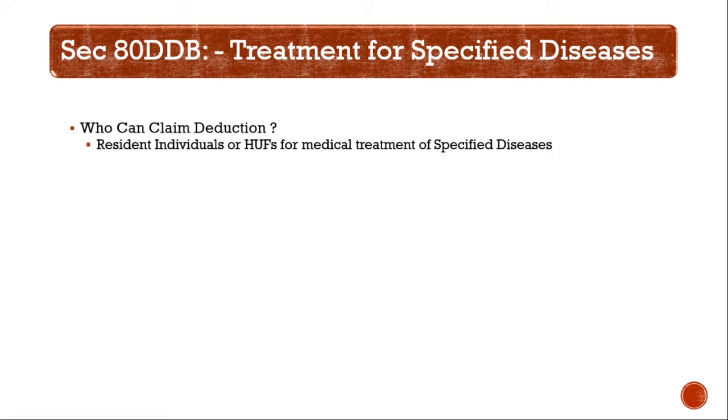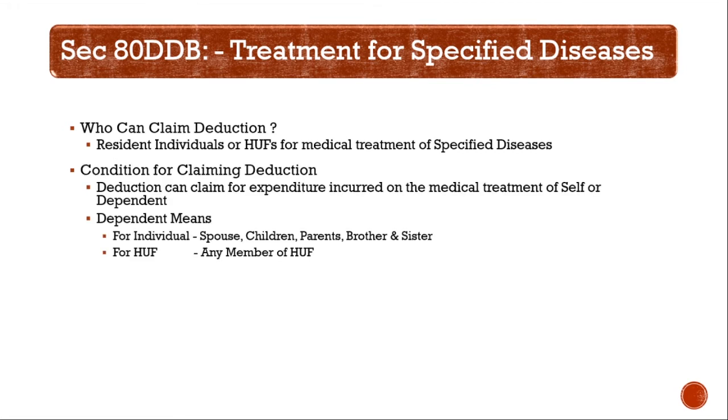Specified diseases like neurological diseases, malignant cancer, chronic renal failure, or hematological disorders, etc., are covered here. Make a note that merely having the disease does not qualify you to claim this deduction. You have to take medical treatment for the same. What does person mean here? Person means a resident individual or a HUF.